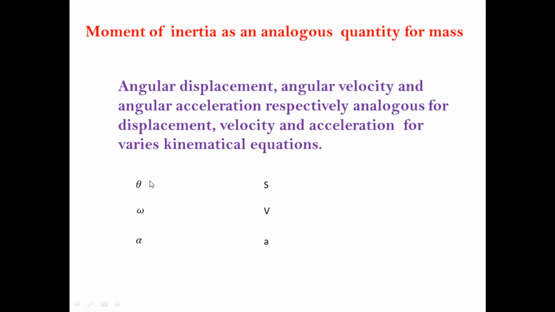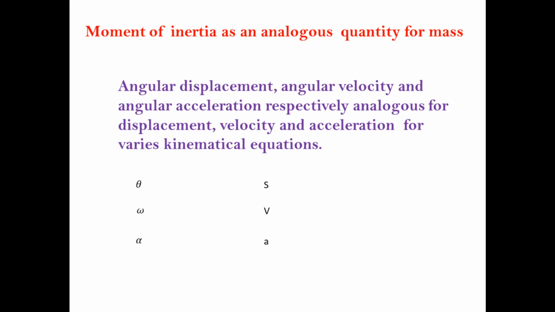Circular motion is only the motion along the circumference of a circle. And we know what rotational motion is: rotational motion is also circular motion, but about the axis of rotation. So when the object is performing rotational motion, we can use theta, omega and alpha, that is angular displacement, angular velocity and angular acceleration.